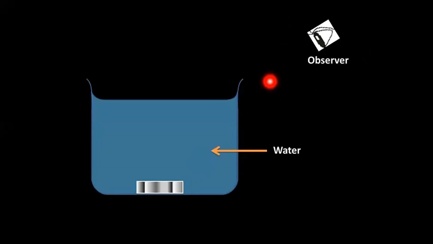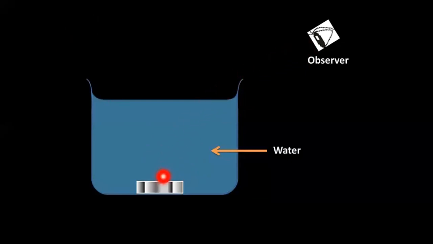Now, obviously, the observer can see the coin. How can he see the coin? Light which comes from some light or the sun will fall on the coin, and from the coin, the light enters his eye. Because light is going from the coin to his eye, he can see the coin. Children, something very important. Look at the path of light when it is going from the coin to the eye.